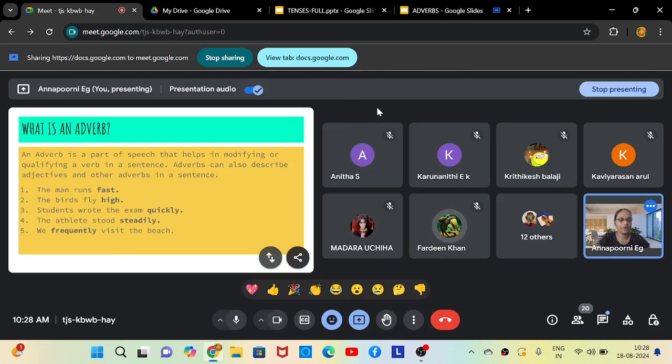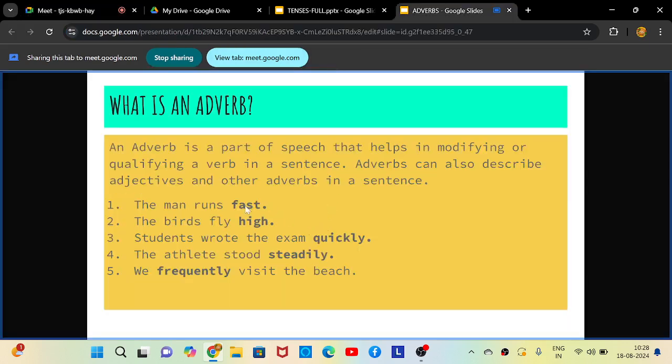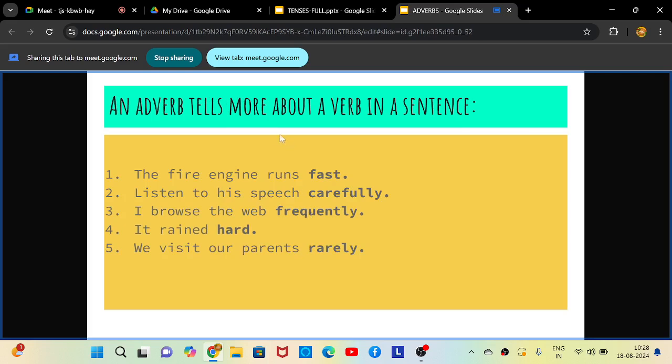Frequently, rarely. Or you can also say seldom. Seldom is another word for rarely. Or hardly. Hardly, rarely, seldom, these three have the same meaning. So these are some adverbs that we commonly use in our sentences: fast, high, quickly, frequently, steadily, readily, etc. Now let's check. An adverb tells more about a verb in a sentence.